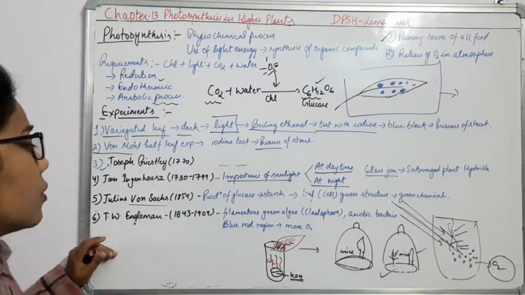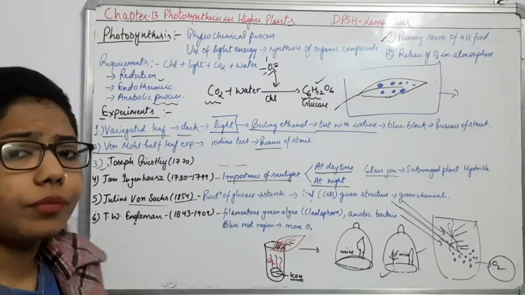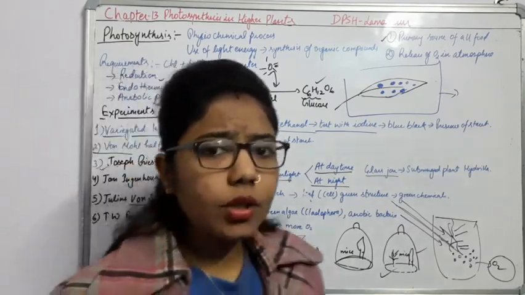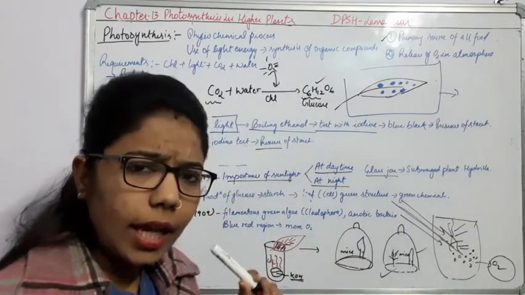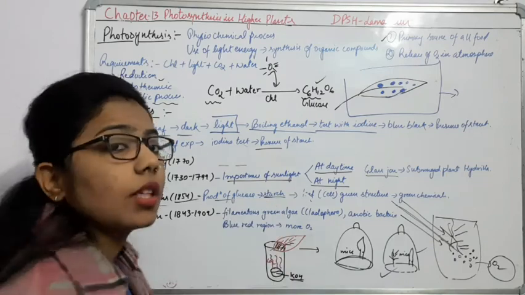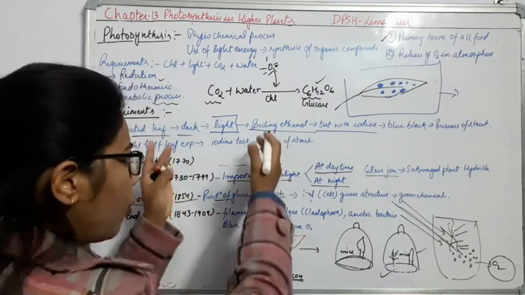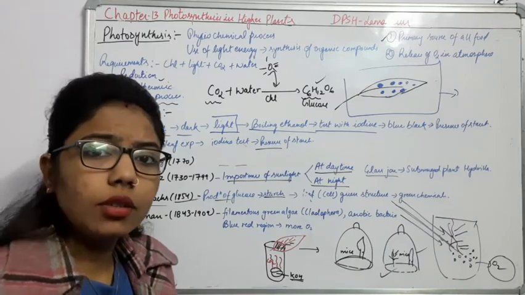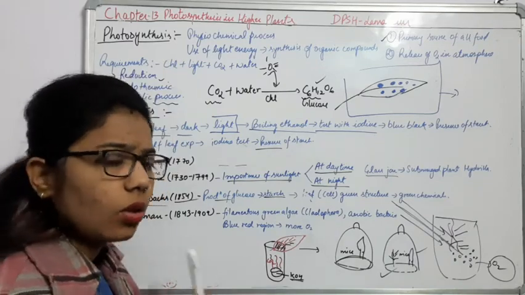You have to memorize this one. In 1854, what he observed was that if glucose is produced in any of the green parts, then there must be starch also. We are already performing the same experiment above. The presence of starch shows that yes, photosynthesis is there.